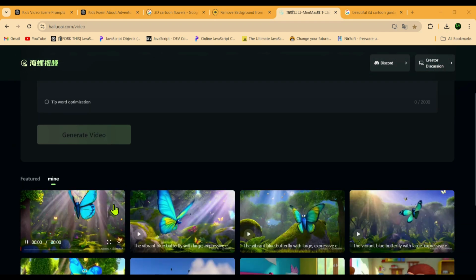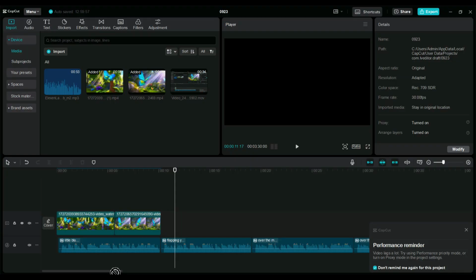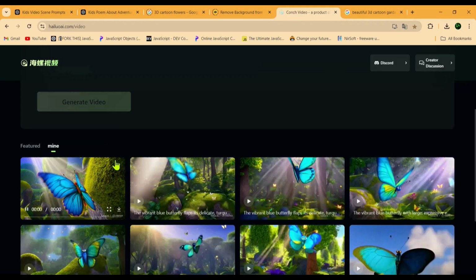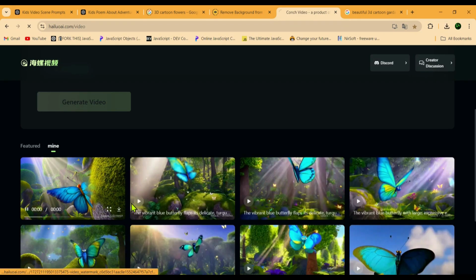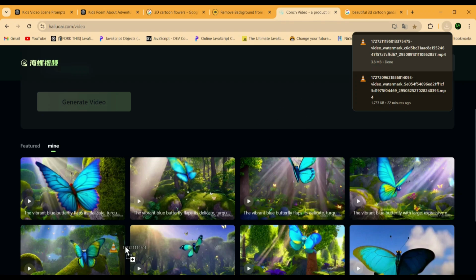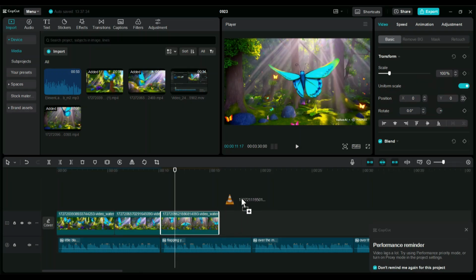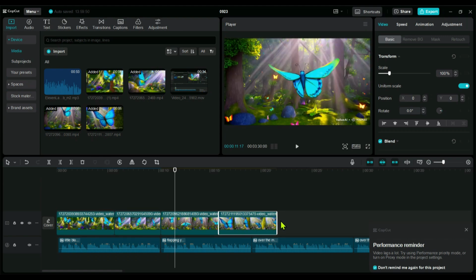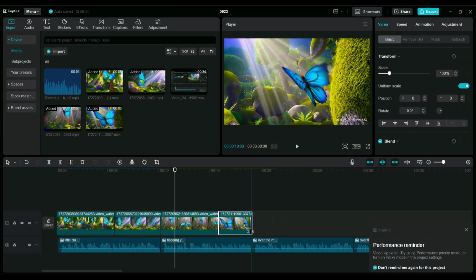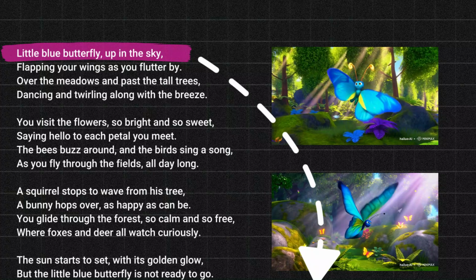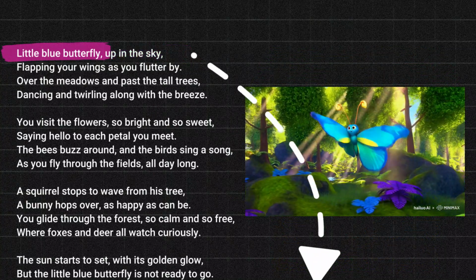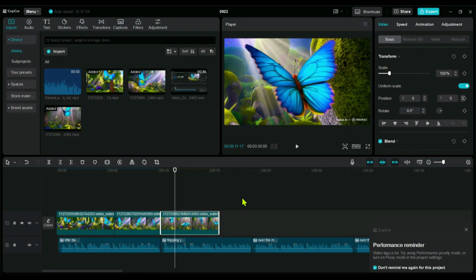Once the second scene's video is ready, we'll download it and bring it into CapCut. Then, we'll head back to Minimax, use the same prompt again to create a second video for the same scene. When the second video is done, we'll pull that into CapCut too. Next, we'll place this video into the second lyric scene and trim any extra part by splitting it. Make sure to generate the videos in the same order and arrange them in CapCut. We've added 2 videos for 1 line of lyrics, but if you need more, go ahead and add them. If a single video covers the whole line, then just use that one.